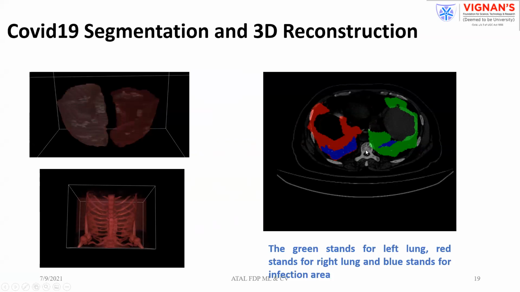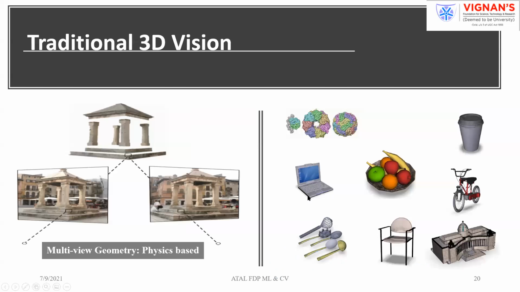left. As you know, when you are taking the picture, reflection is there. Because of that, you are going to have left as right, right as left. So this is the left lung. This is the right lung. Blue stands for the infected area. So in 3D, you can exactly recognize how much area was affected and where it is located. So localization is easy in 3D, and the exact area detection is also easy. That area and volumetric analysis you cannot perform in two dimensions. That was the problem with 2D.